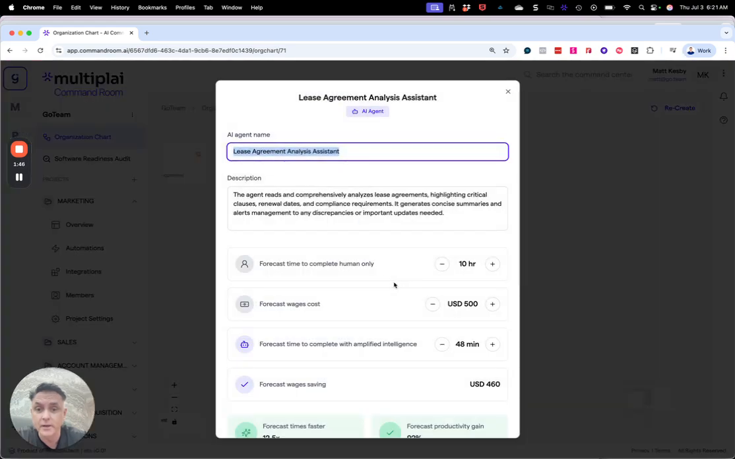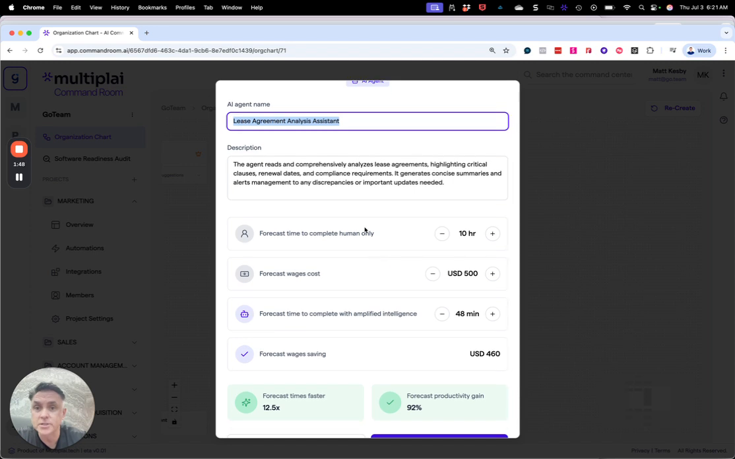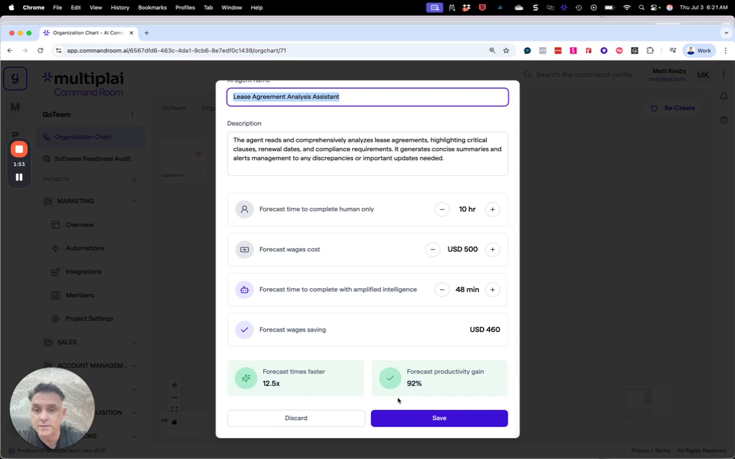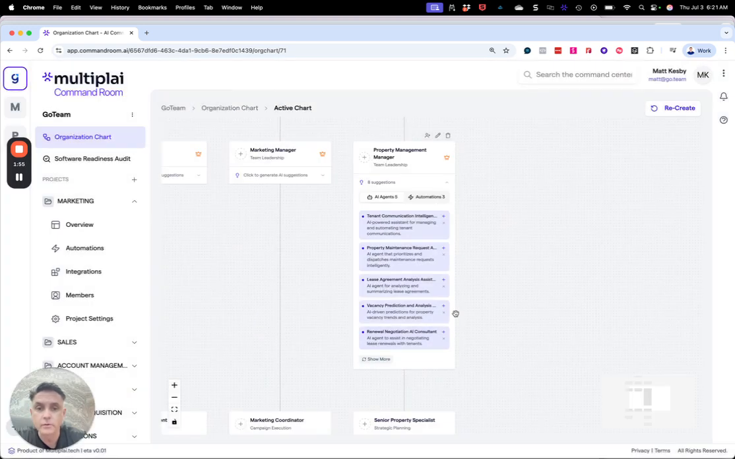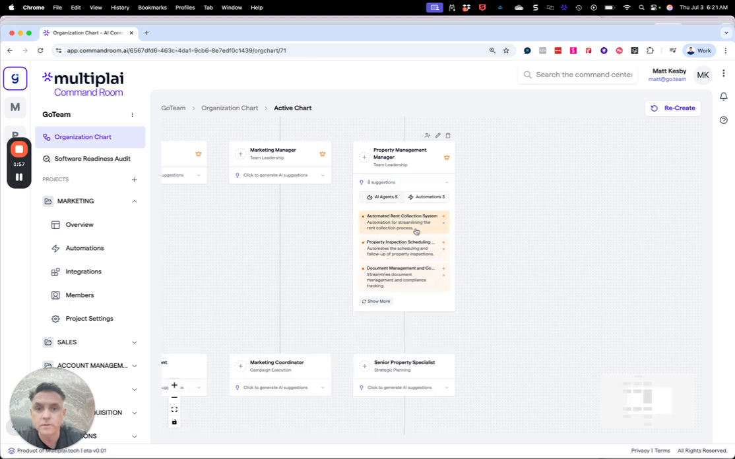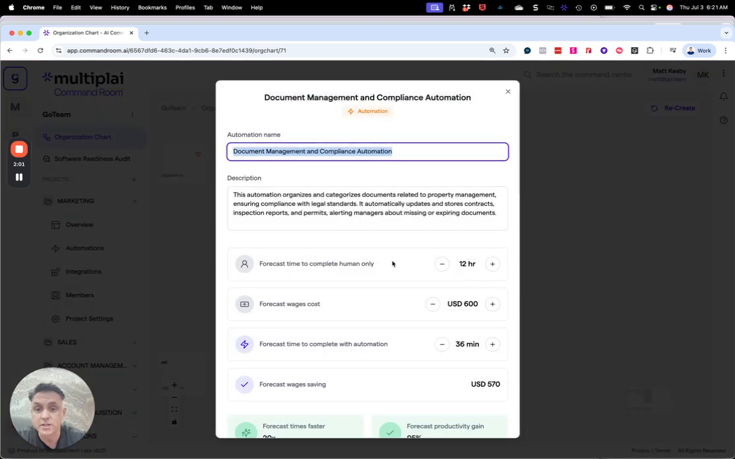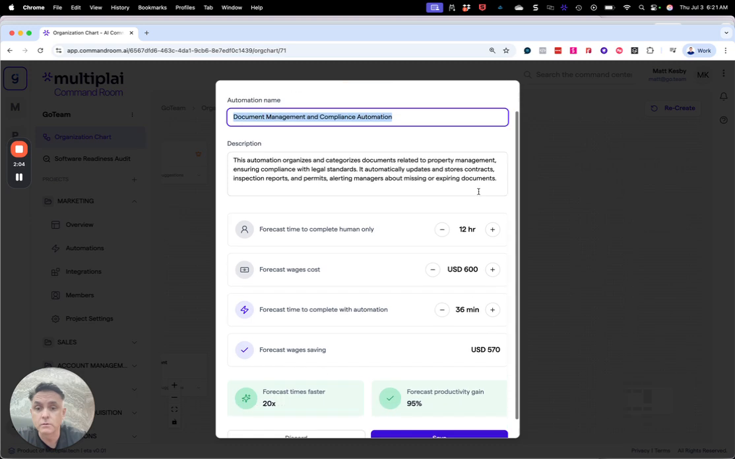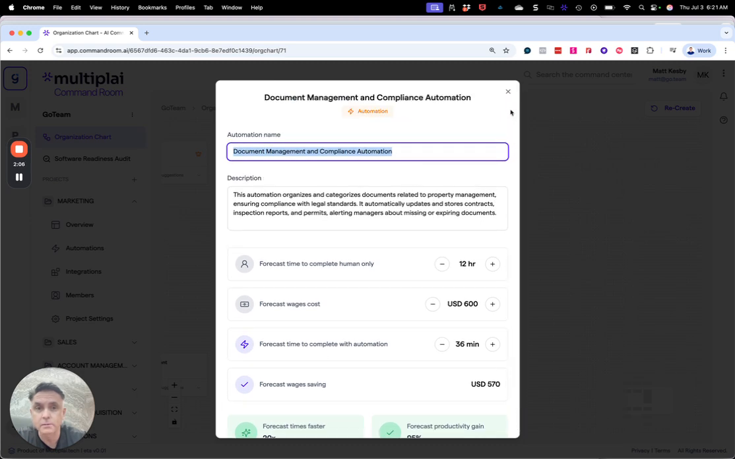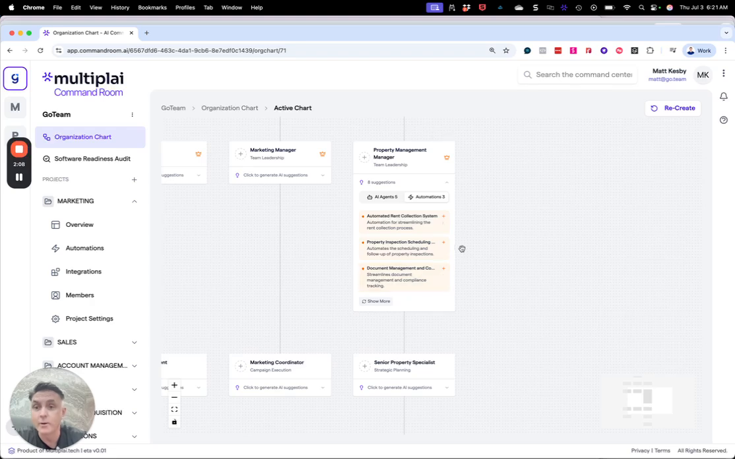So if I looked at this particular agent, it'd give us a description on what it can do and some forecasted savings as well. So then we can have a look at automations. So things like property inspection, scheduling, document management. So it looks at where automations are, compliance. From there, we can go off and build them, which is pretty cool. But this is a good starting point to just bring up the ideas in generation of what's possible utilizing AI agents and automations.